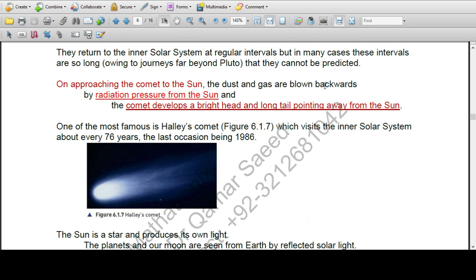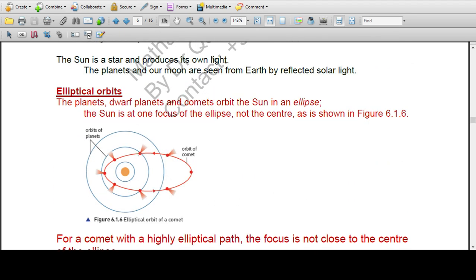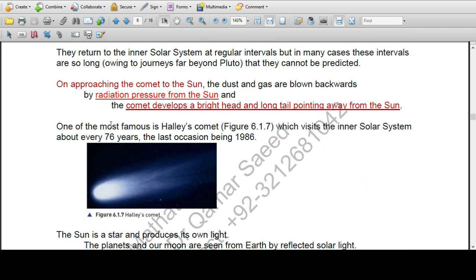The dust and gases are blown backward by radiation pressure from the Sun, and the comet develops a bright head and a long tail pointing away from the Sun. One of the most famous is Halley's comet, which visits the inner solar system about every 76 years, the last occasion being 1986.